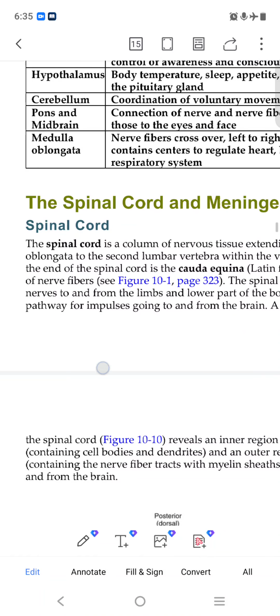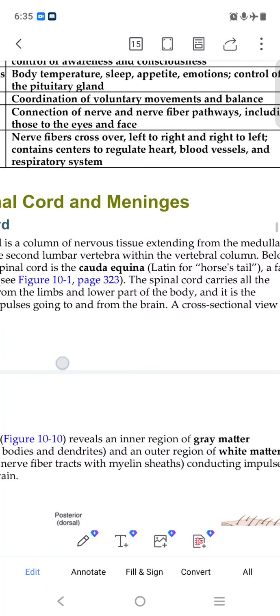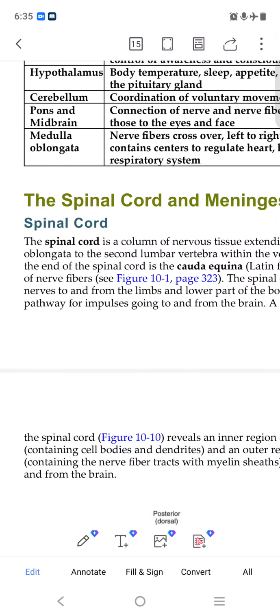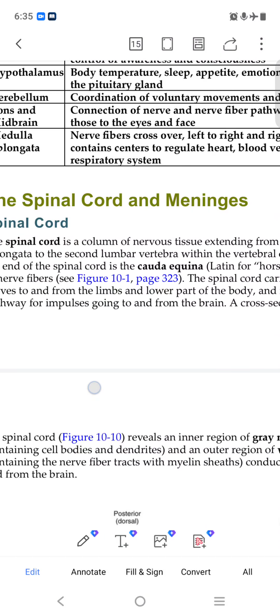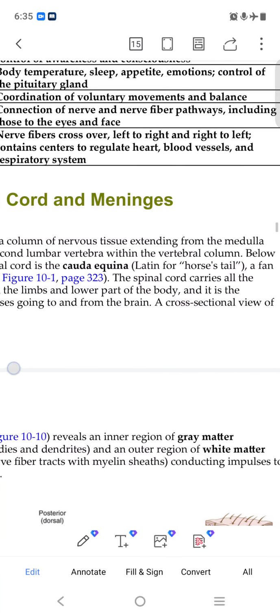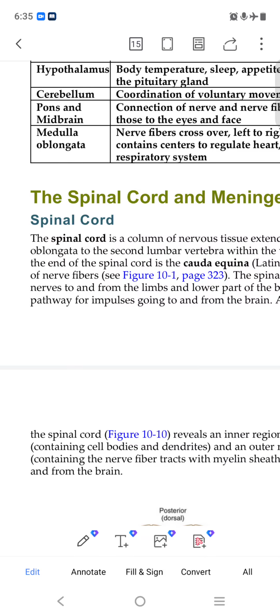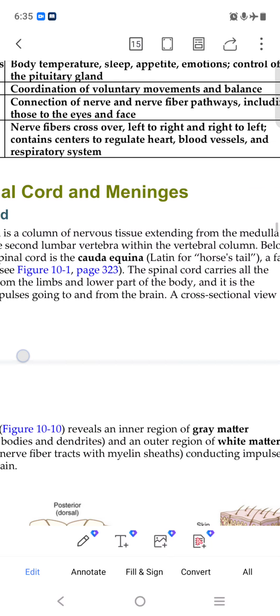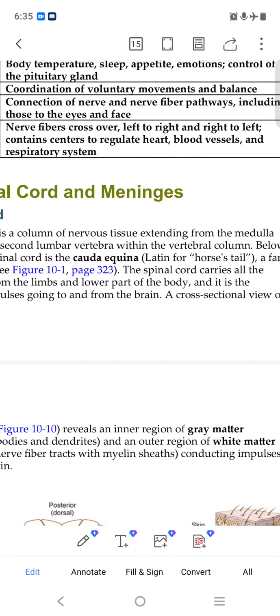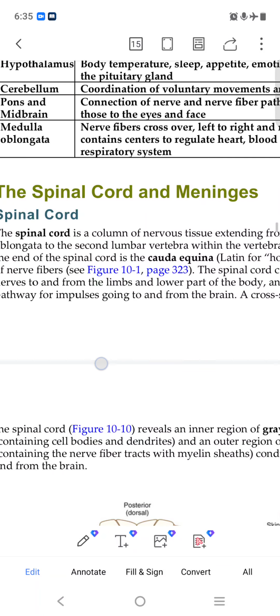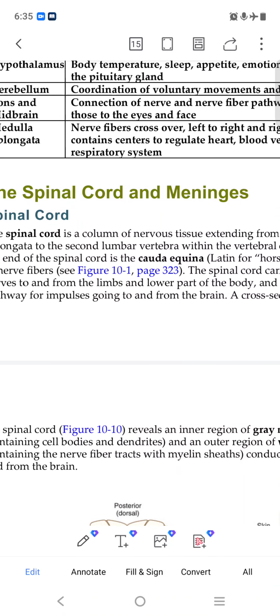The spinal cord is a column of nervous tissue extending from the medulla oblongata, from the brain, down to the second lumbar vertebra. Below the end of the spinal cord is the cauda equina.